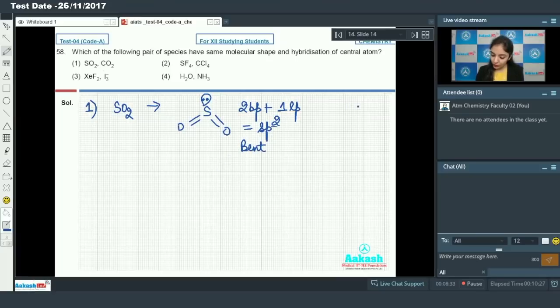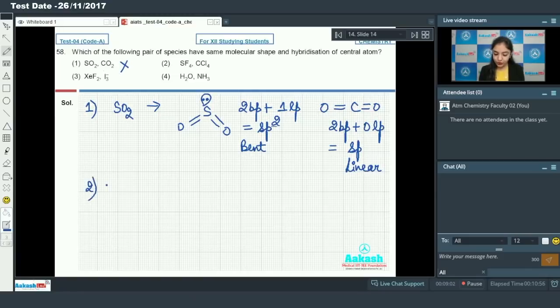Now if you draw the structure for CO2, in CO2 you have 2 bond pairs plus 0 lone pair. So the hybridization is sp and the shape is linear. So this option is incorrect. And in the second option we have SF4 and CCl4.